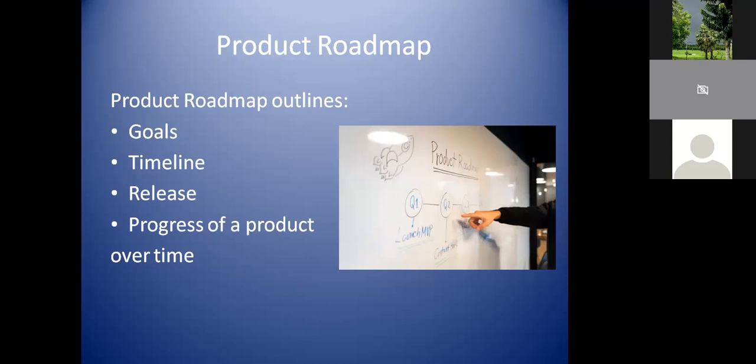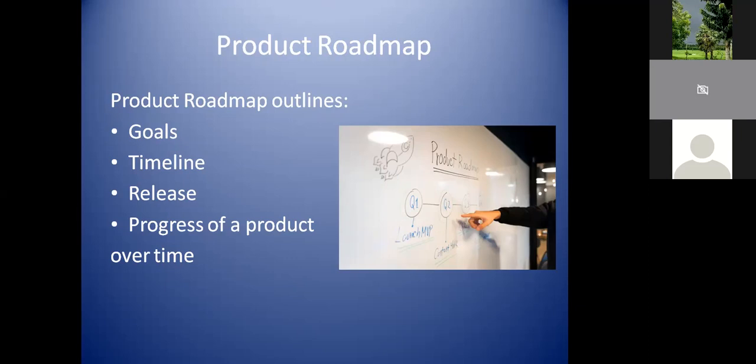Okay, let me put a very simple example. I want to create a product, any product. I cannot bring everything in one shot, right? It should go step by step. It should have some place where it should stop and say, okay, these are all the things it's going to deliver at this breakpoint, and then it should move on. Then at the next breakpoint, what it should deliver, and so on. It should not be something where I deliver everything in one shot and develop for the next 10 years. No, it cannot be that, right?